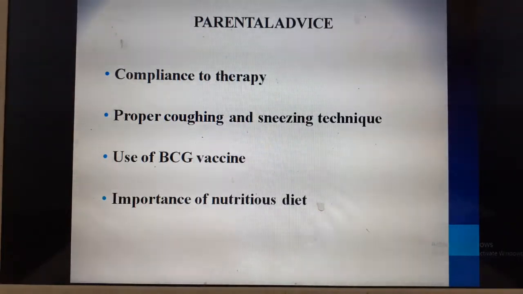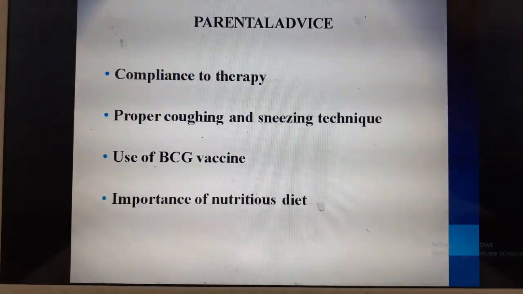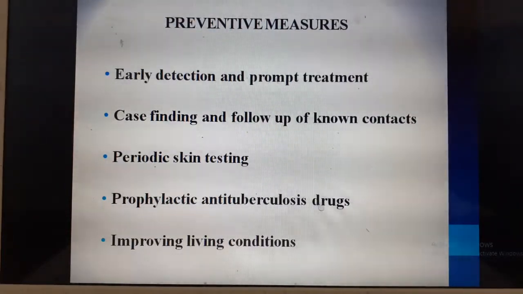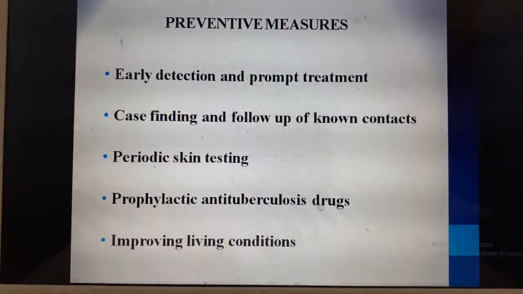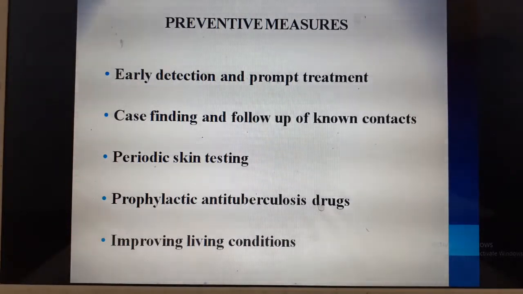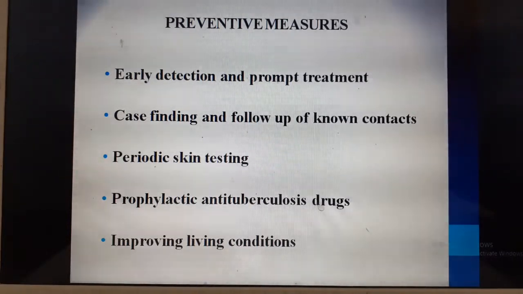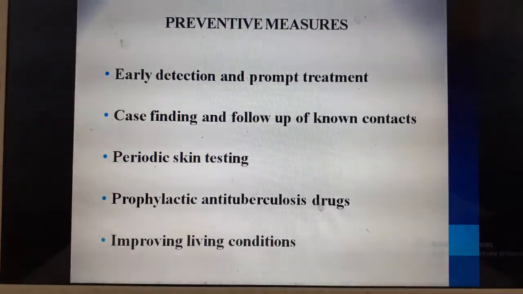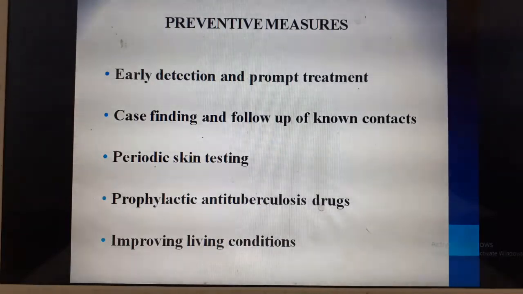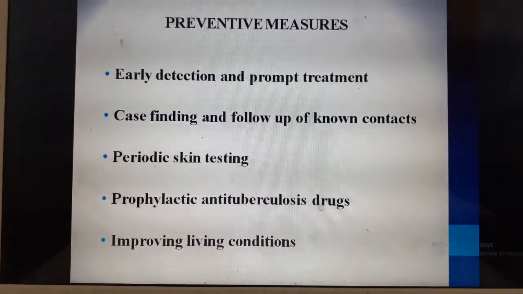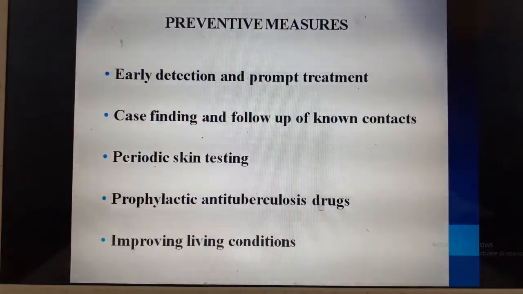So as I already mentioned in the previous slide, we need to encourage them about a high protein and high calorie diet. Coming on to the preventive measures, early detection and prompt treatment can really help and prevent a lot of complications. In any case, any exposure or contact with the family members, the other known contacts also have to be tested. So they need to undergo chest x-ray, they have to have a Mantoux test done. Prophylactic anti-tuberculosis drugs can be given if they have any contact history.